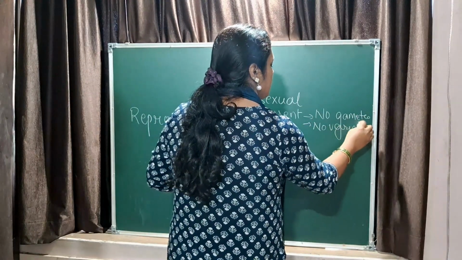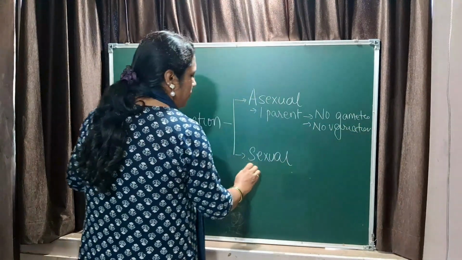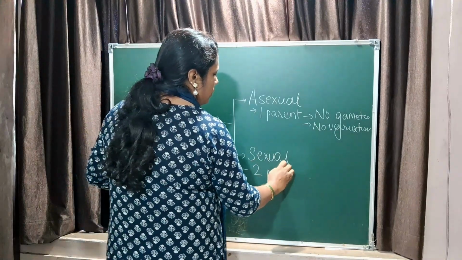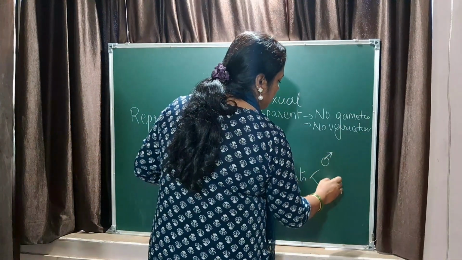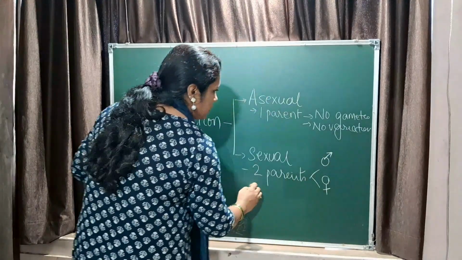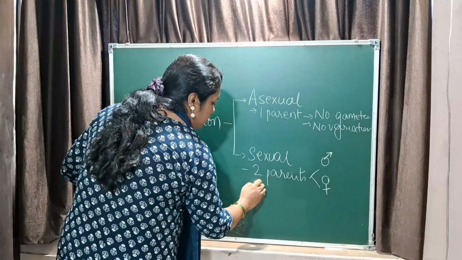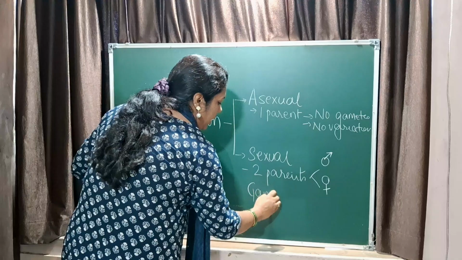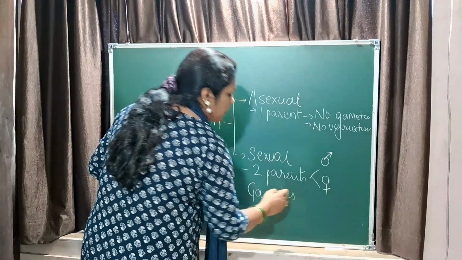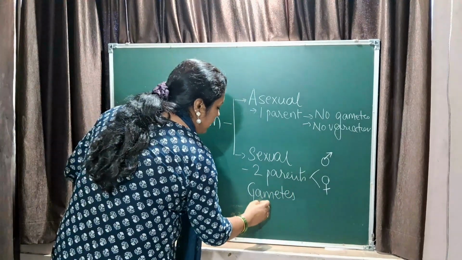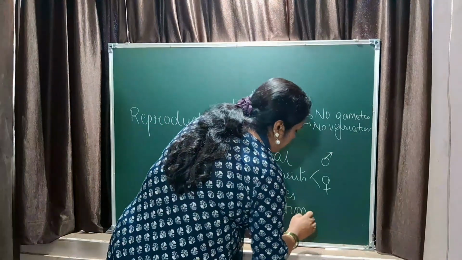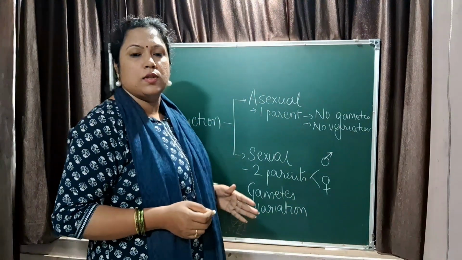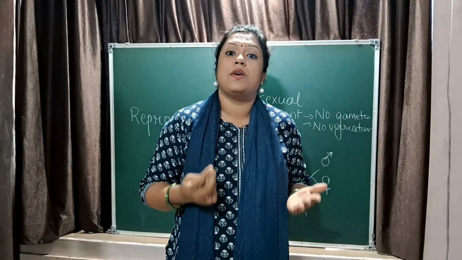But in case of sexual reproduction, there are two parents involved, which are obviously the male parent and the female parent. This is possible because of the formation of gametes, and because of the gamete formation and fusion of the gametes, there is variation. So what variation we can observe in individuals, in human beings, is because of this variation.